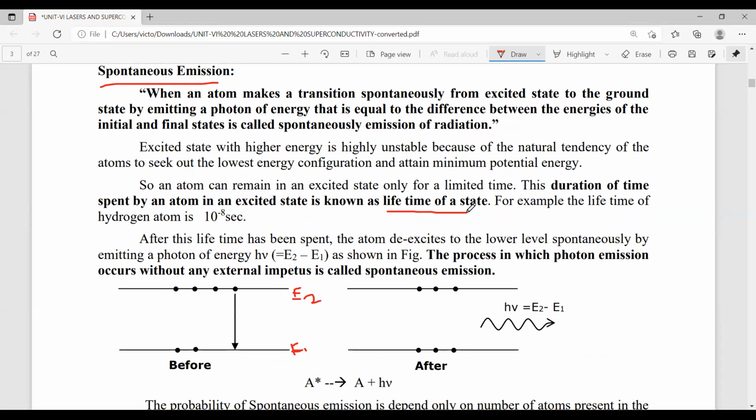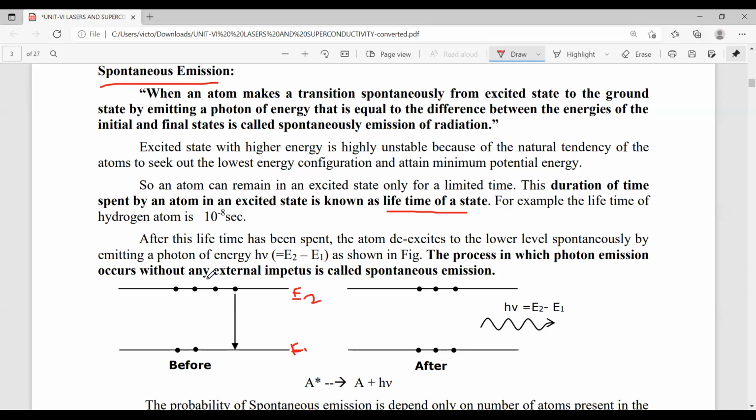The time duration an atom spends in an excited state is called the lifetime of the state. Generally, the lifetime of hydrogen atom, that means what is the lifetime here? The spending time of atom in the excited state. How long that atom stays in the higher energy level is called lifetime of state. Actually, the lifetime of hydrogen atom is 10⁻⁸ seconds.